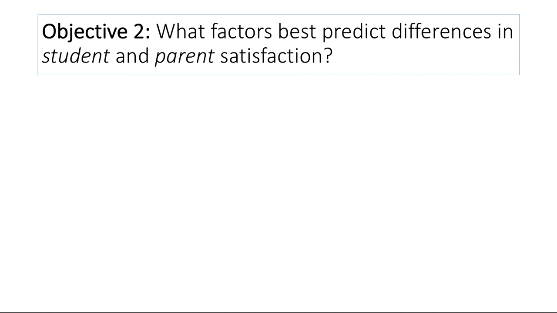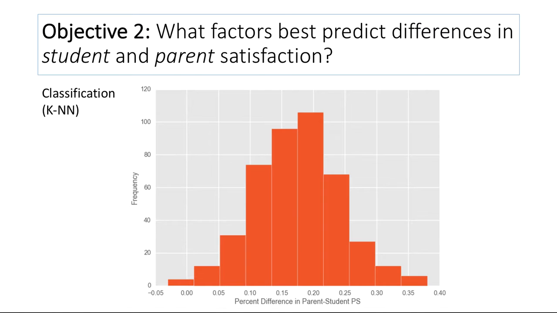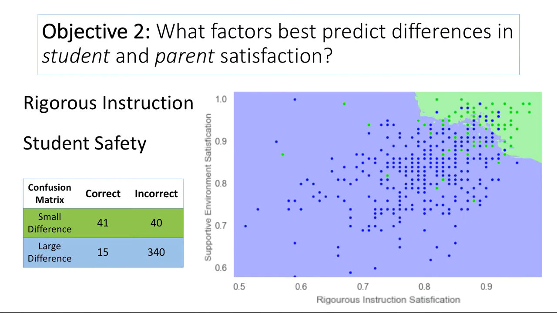Our next objective was to find what factors best predict the difference in student and parent satisfaction. In order to investigate, we used K-nearest neighbors classification to see if we could classify whether the school has a small difference or large difference in the parent versus student percent satisfaction. We found that two factors in particular best predict the disparity in student and parent satisfaction: rigorous instruction and student safety. This implies that parents and students may have different perceptions of whether the school has rigorous enough instruction or whether the school is safe.